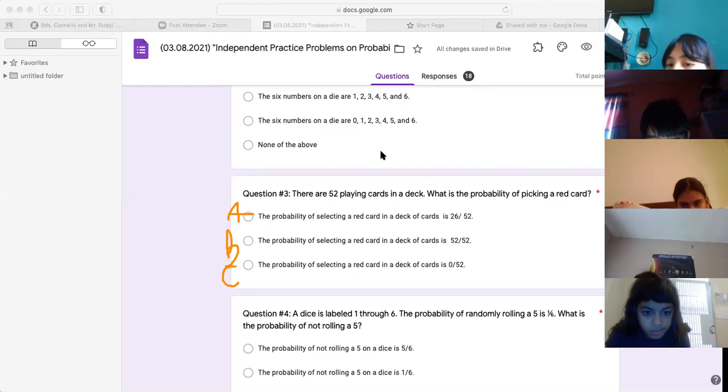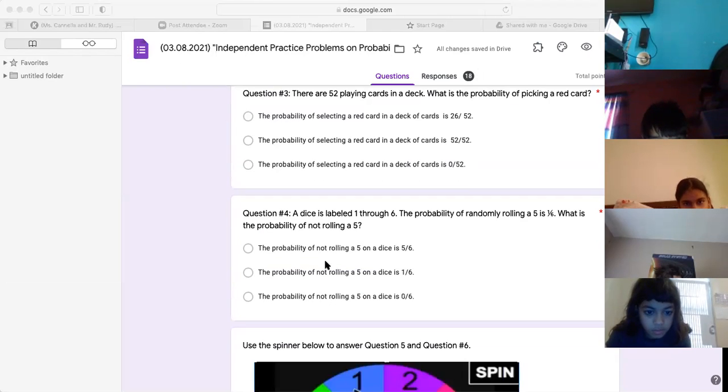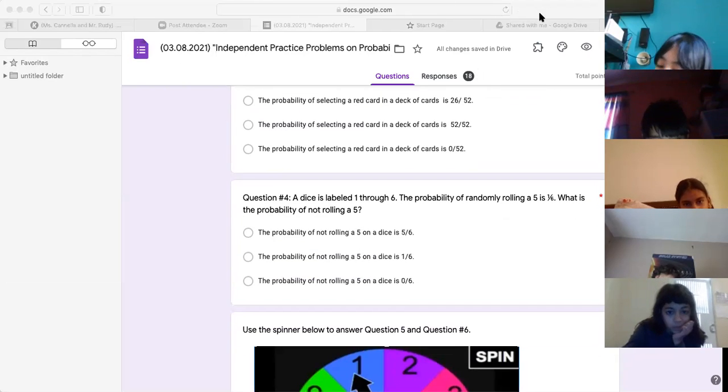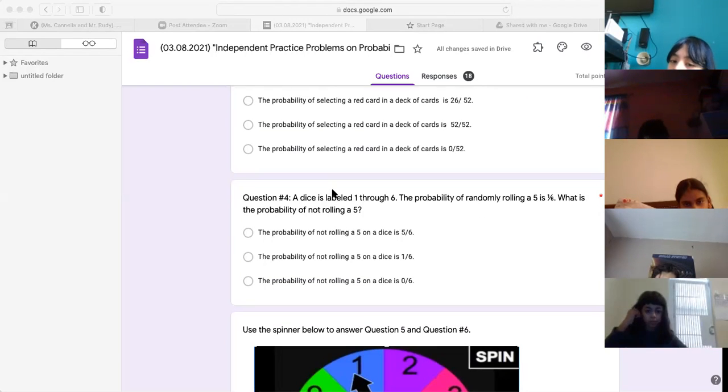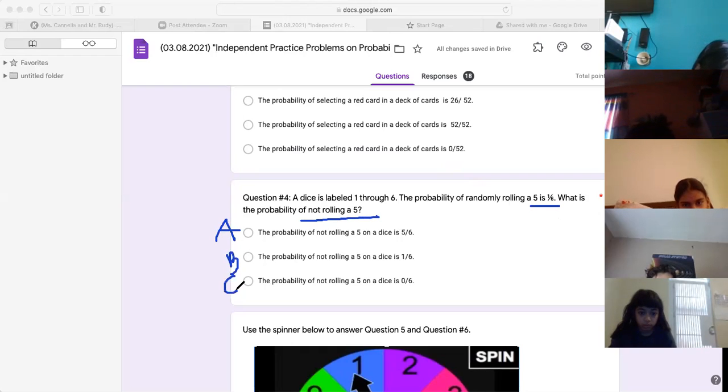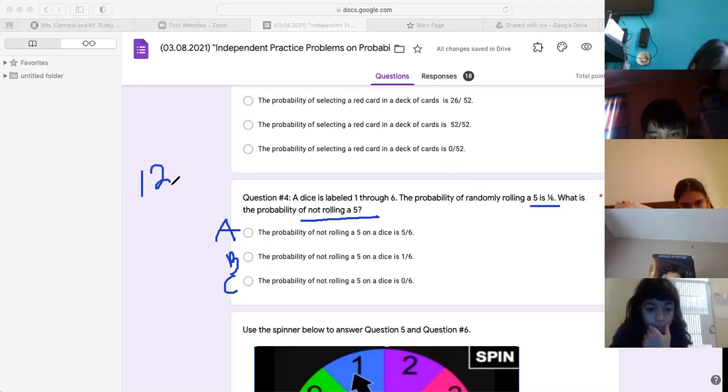Let's see. A lot of people said A. A is the correct response. Moving on. Make sure you write these down as we do it. Okay, moving on to number 4. A dice. Okay, 4. No more typing now. A dice is labeled 1 to 6. The probability of randomly selecting a 5 is 1 out of 6. What is the probability of not getting a 5? Think about the numbers, 1 to 6. So I'll even write the numbers here.